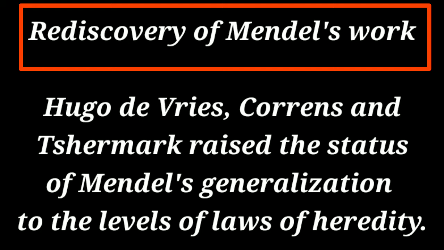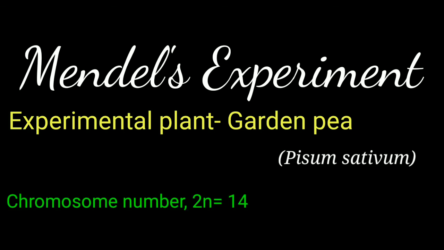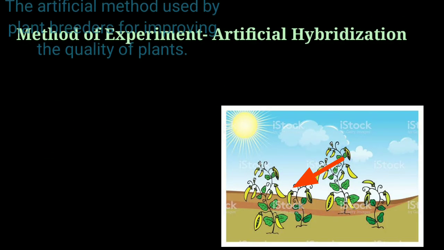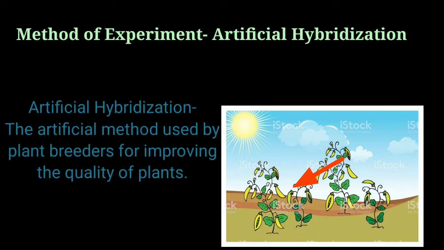Therefore, while studying genetics, we always at first start with Mendel's experiment. For his experiment, he had selected the garden pea as his experimental plant, whose scientific name is Pisum sativum, and it bears a diploid chromosome number of 14. And the method for his experiment was artificial hybridization.